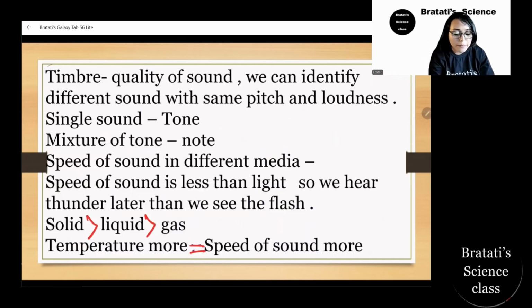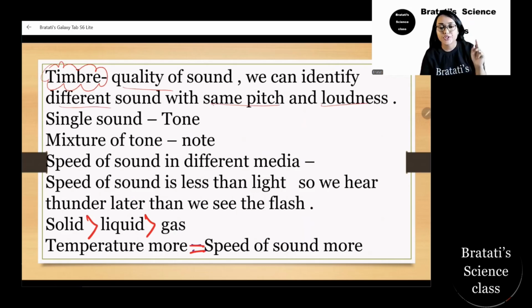Then what is timbre? Timbre is an interesting quality of sound by which we can differentiate between each individual. Even in a crowd, we can identify them because for each person, for each animal, the timbre is different. That is the quality of sound where we can differentiate sounds even with the same pitch and same loudness. Whether the amplitude or the pitch is the same, we can still differentiate the voice of a person by using the timbre.